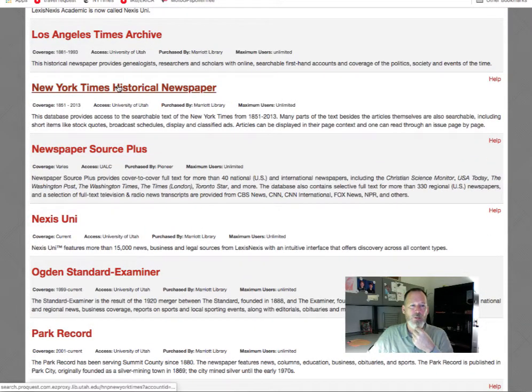Here we go. New York Times Historic. So this one runs 1851 to 2013. The US news stream that we looked at before, you can narrow down to publication 2 and find the rest of the New York Times.